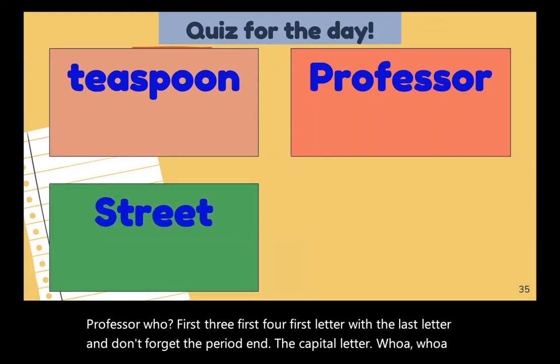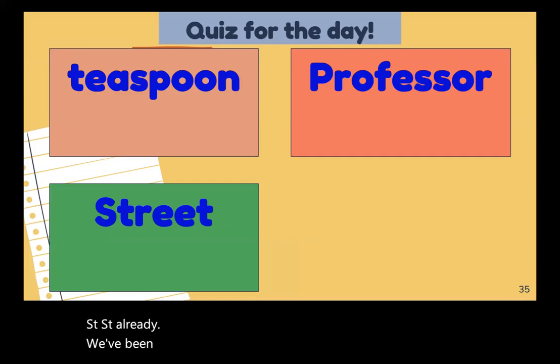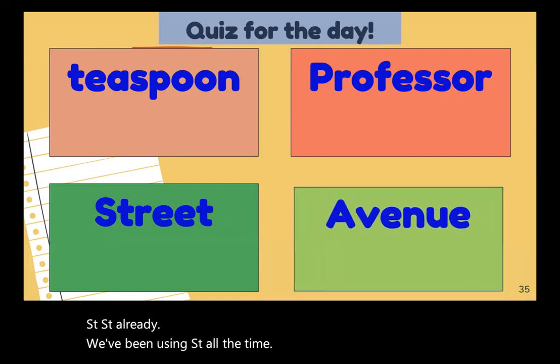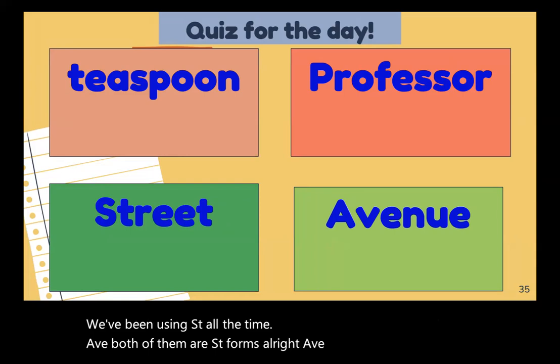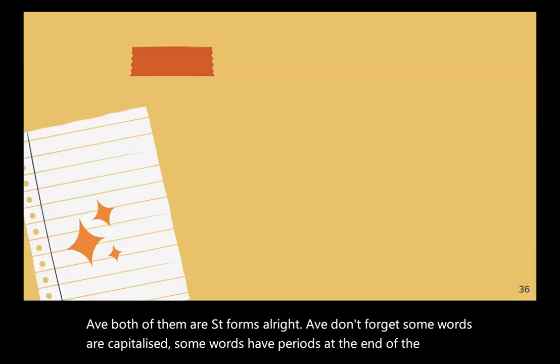One more. Street. Oh, you know street already. We've been using street all the time. Avenue. Both of them are street forms. All right, avenue, don't forget. Some words are capitalized, some words have periods at the end of the abbreviated word.